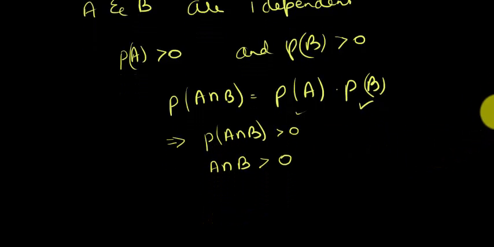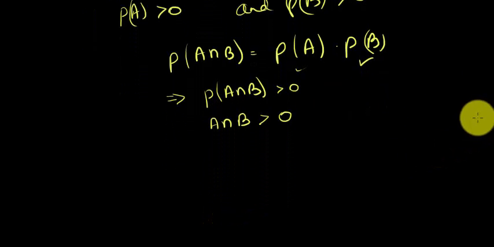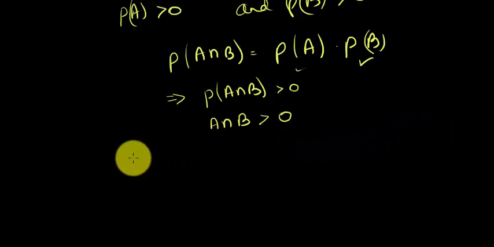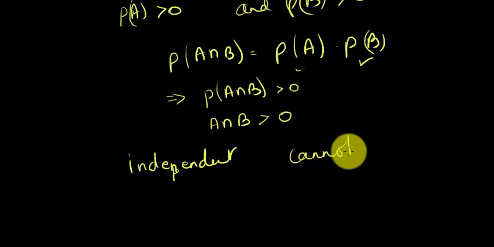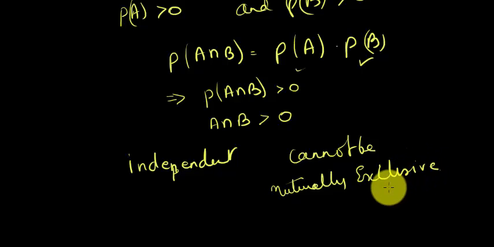Now, what is that telling me? It tells me that two events which are independent cannot be mutually exclusive. Okay, fine. Now I'm sure you would have gone back, or you would have completely lost it, right?